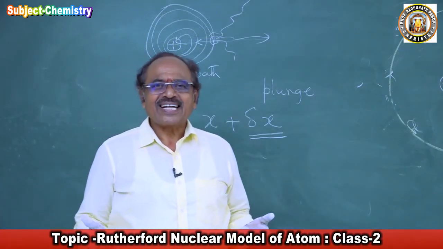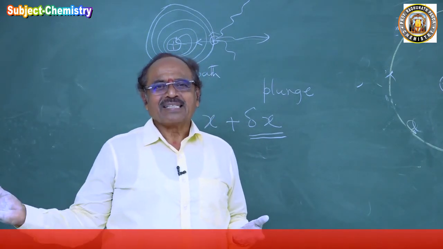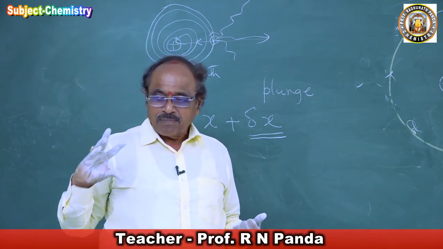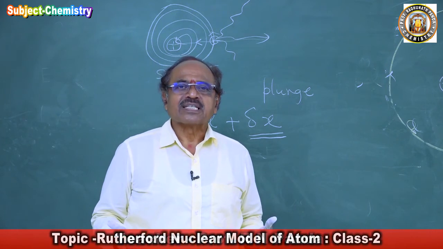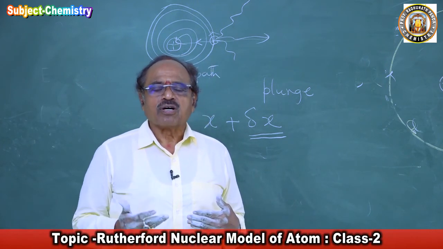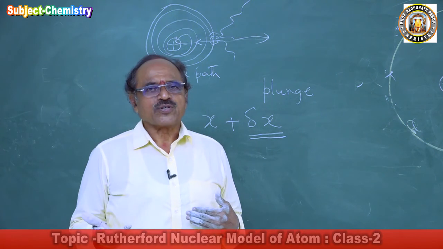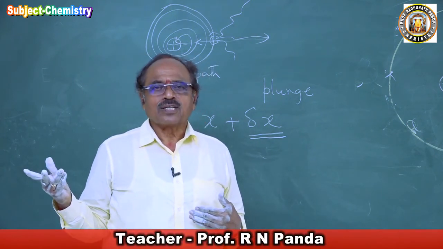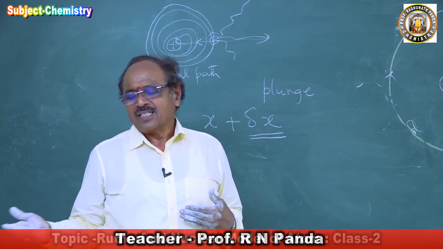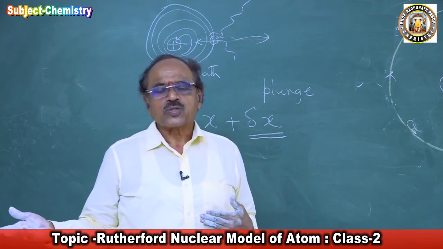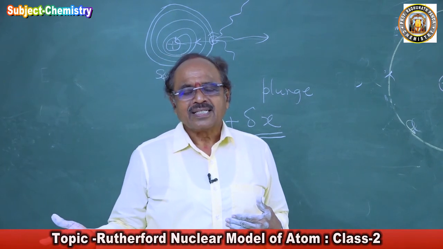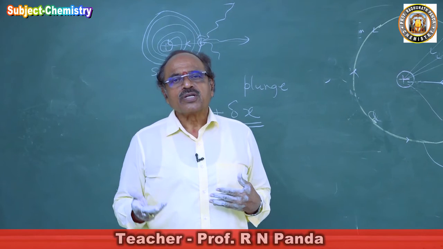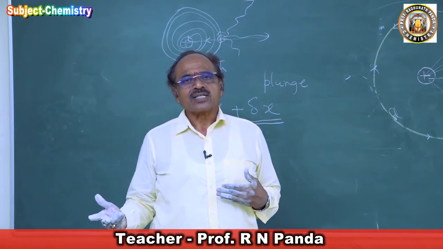The objection was raised on the Rutherford model of atom by applying the Maxwell theory of radiation. So in between, a new theory was developed, called the theory of electromagnetic radiation. And Max Planck, who was awarded the Nobel Prize in 1918, developed Planck's quantum theory of electromagnetic radiation.